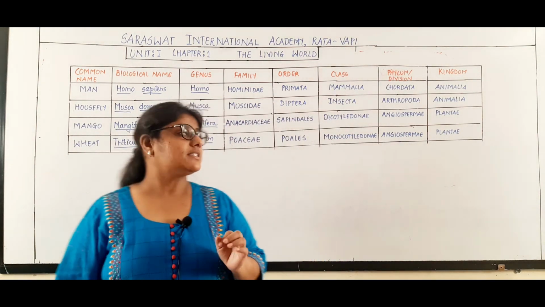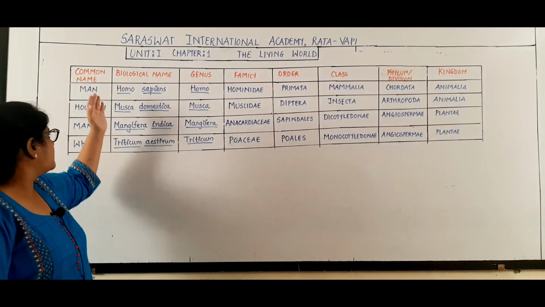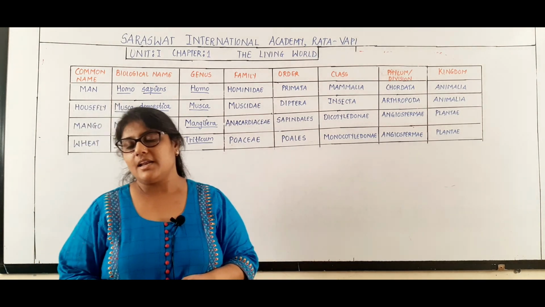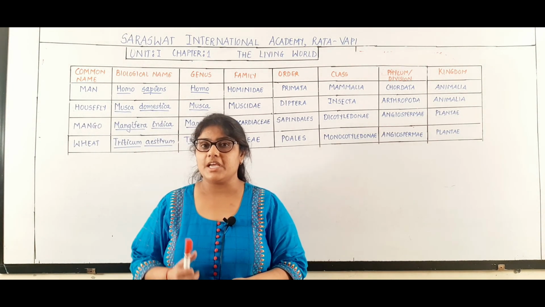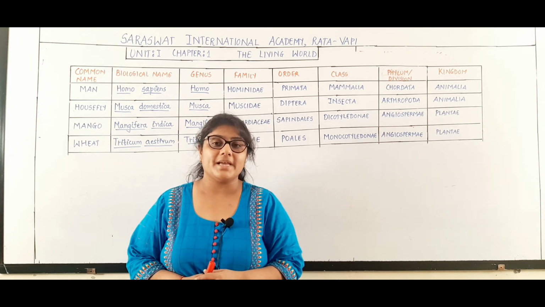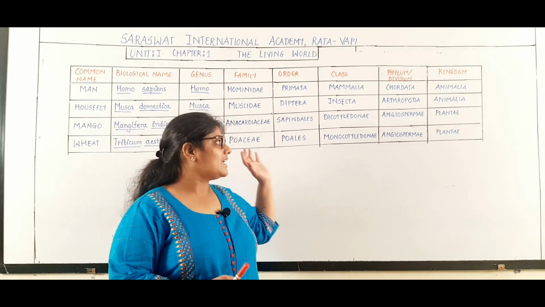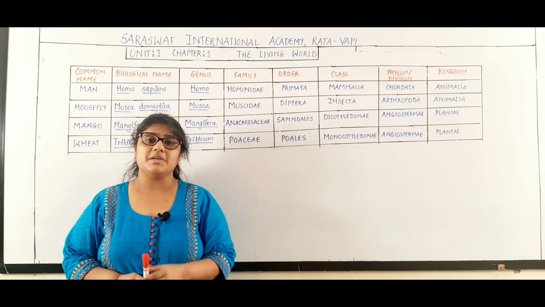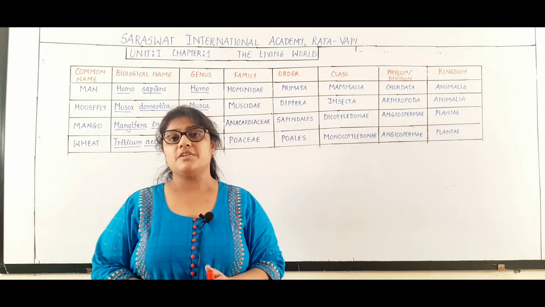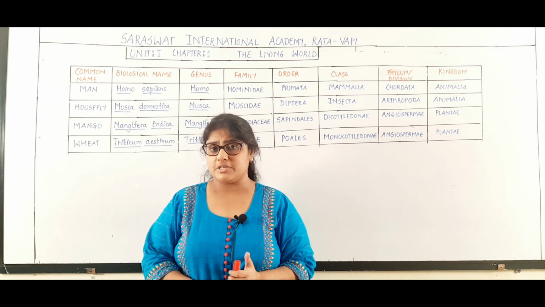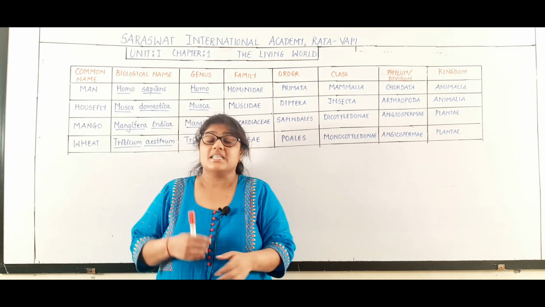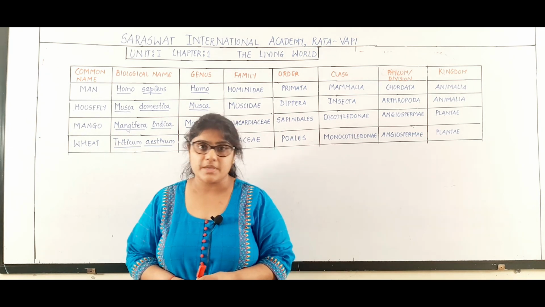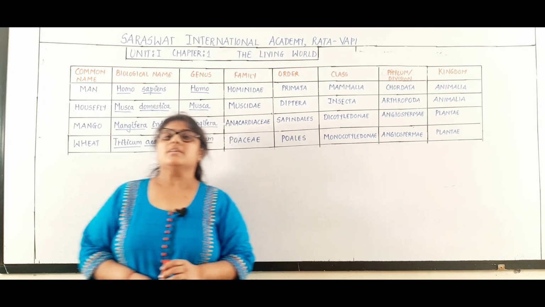So this is the description for the four common organisms: man, housefly, mango and wheat. So students, today we end our lecture here. What have we discussed today? We have discussed the taxonomic categories. We have also discussed the classification of the four organisms, as well as certain intermediate categories. In the next lecture, we will be dealing with the last part of our chapter, that is taxonomical aids, which means the things which can be used to study taxonomy. I end my lecture here today. So, thank you students.